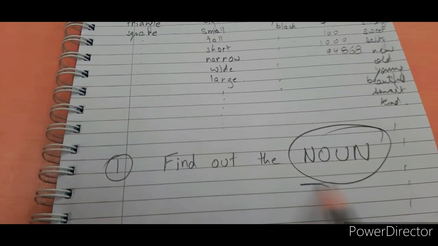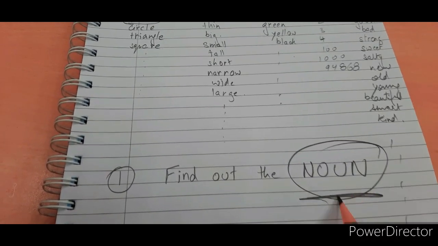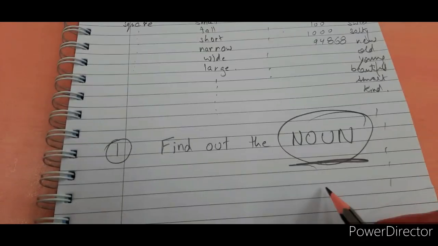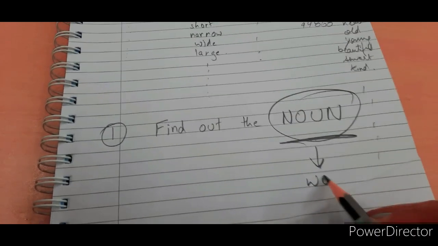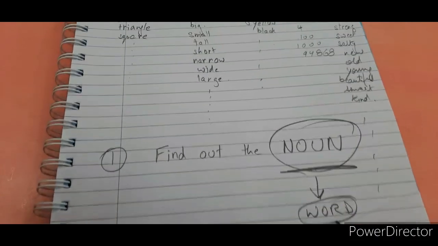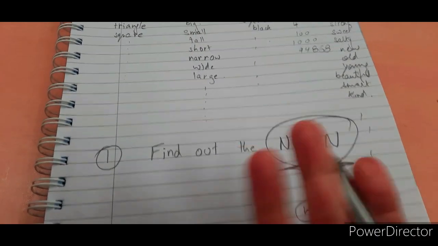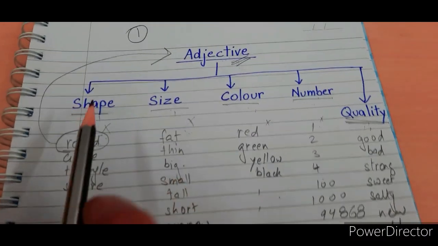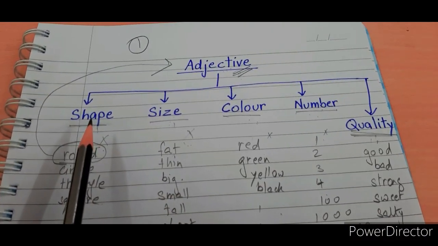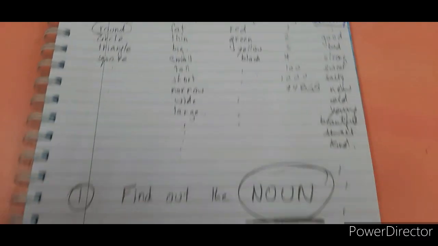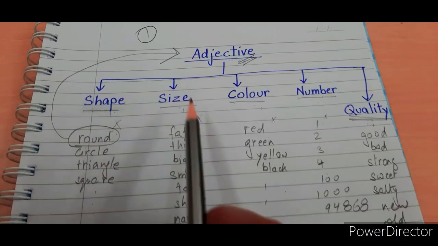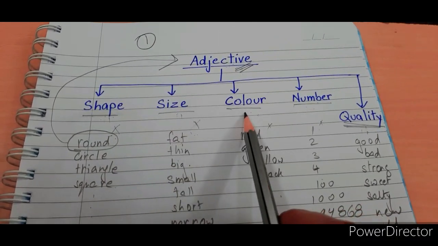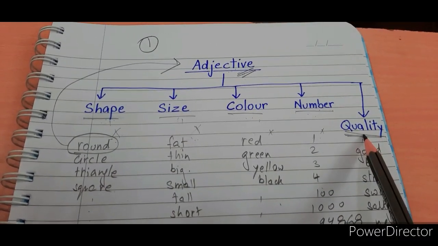And then you have to look for the word. उसके बाद आपने देखना है ऐसा word जो आपको बताए कि noun कैसा है, how is the noun. और उसके लिए you have to remember this, that whether this word is a shape or a size or a color or a number or a quality.